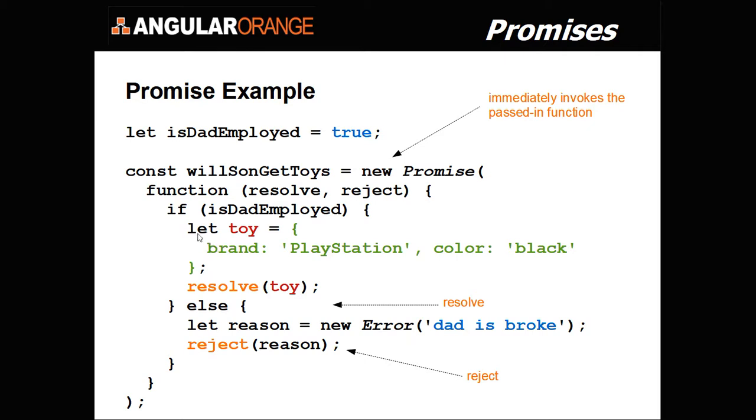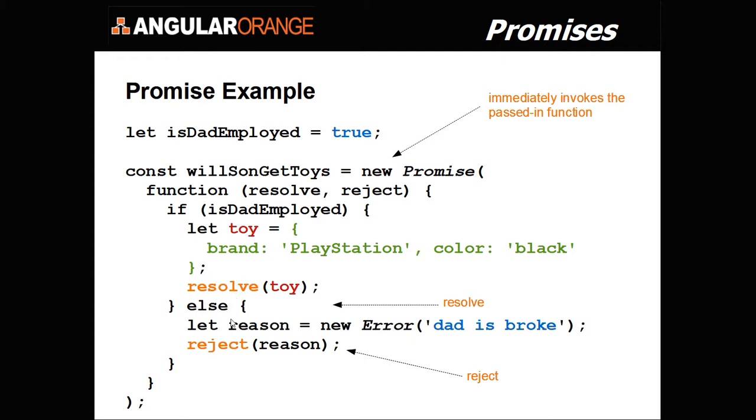Now notice this let has block scope. So it declares the variable toy inside this particular block. Okay, and then I resolve the toy in this if block.